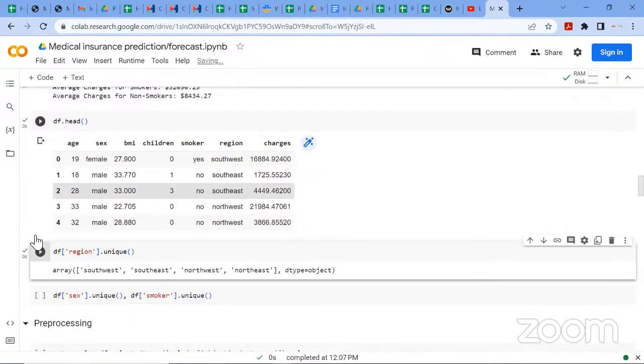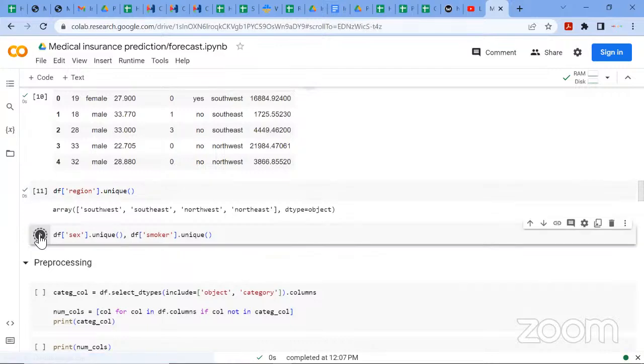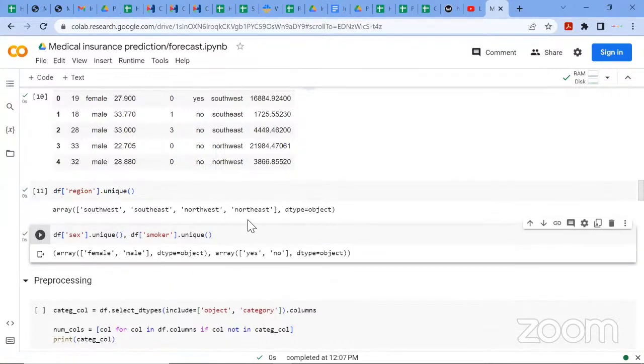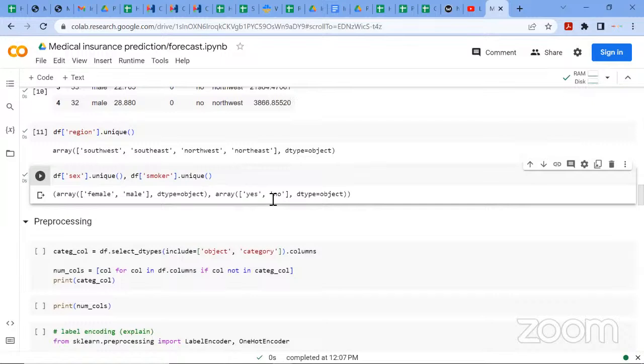So these are the categorical columns. We have male and female, and in the smoker column we have yes and no. So with this, you know that we have to use label encoding because this has a particular way of ranking, unlike one-hot encoding, which you can apply when there's no ranking. So with this, we have male and female. You can use label encoding. When it's female, it might be 0. When it's male, it's 1.